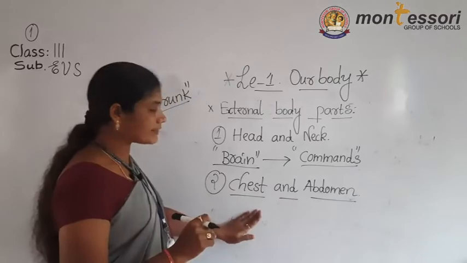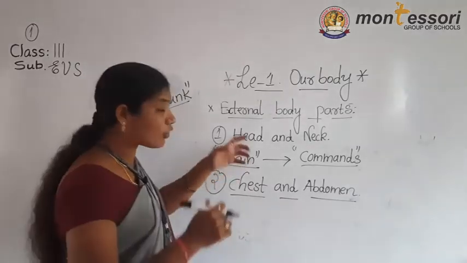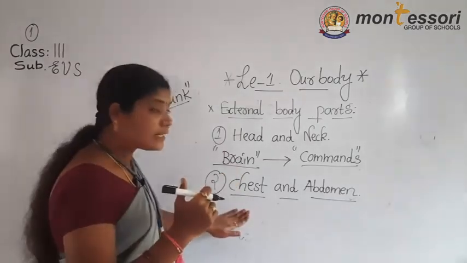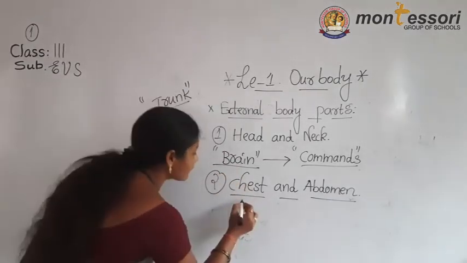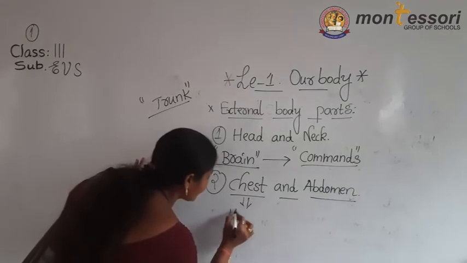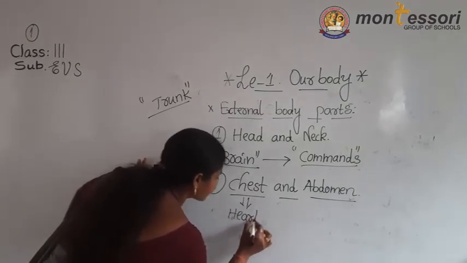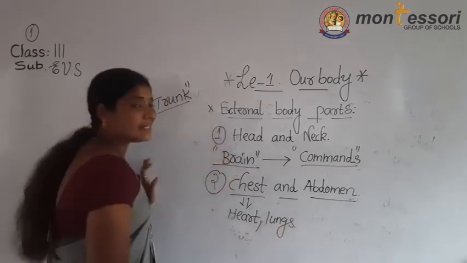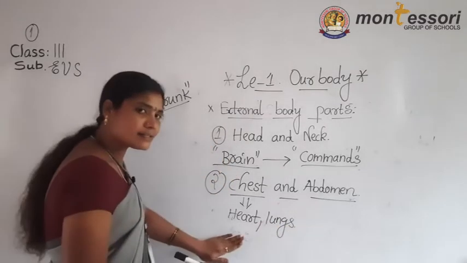When we take the head, what is present inside the head? The brain is present. When we take the chest, the chest consists of heart and lungs. Heart and lungs are present inside the chest.